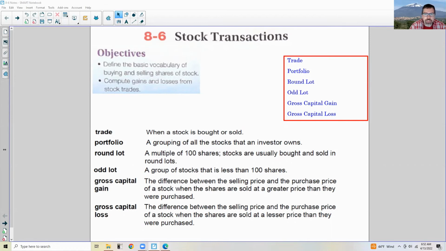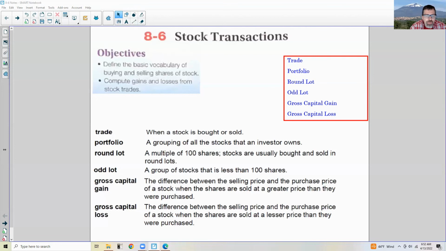So the first definition is trade, and that means when a stock is bought or sold. If I buy a stock, that's a trade. If I sell it, that's a trade. A portfolio is a grouping of all the stocks that an investor owns. A round lot is a multiple of 100 shares. Stocks are usually bought and sold in round lots.